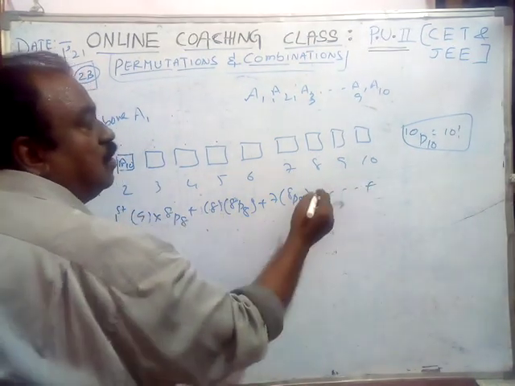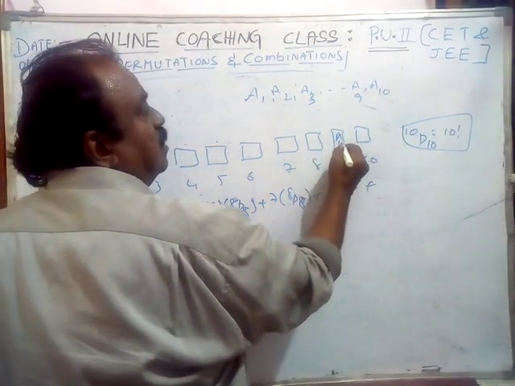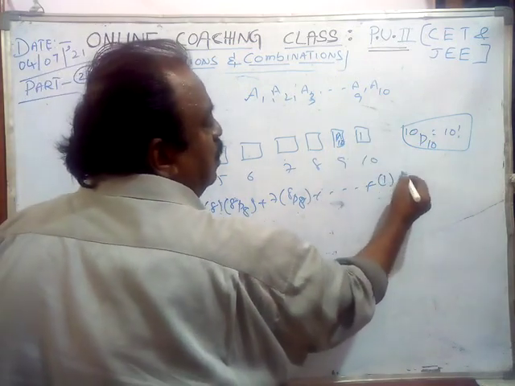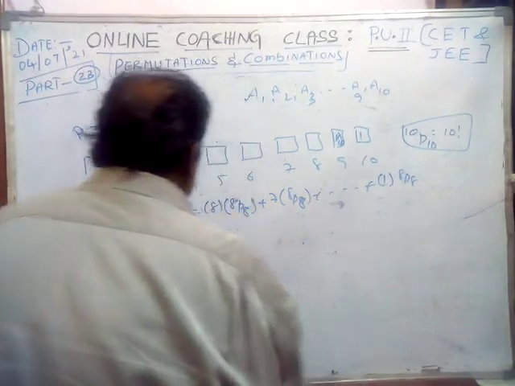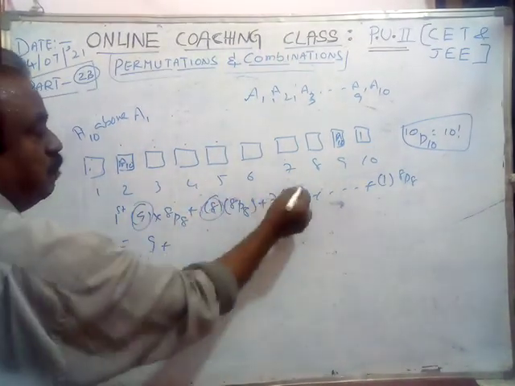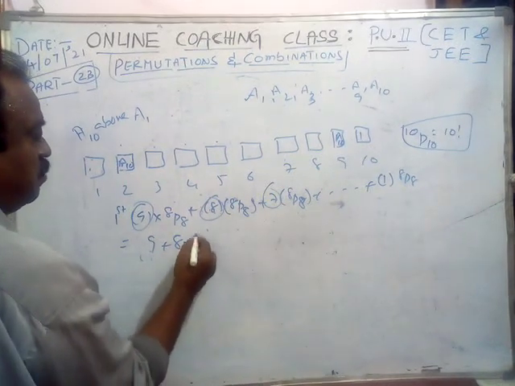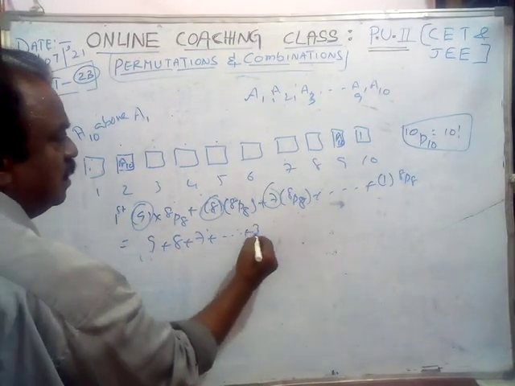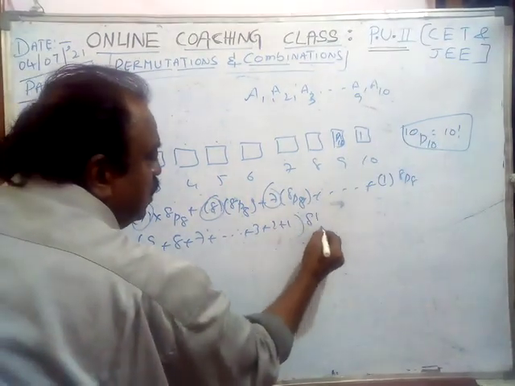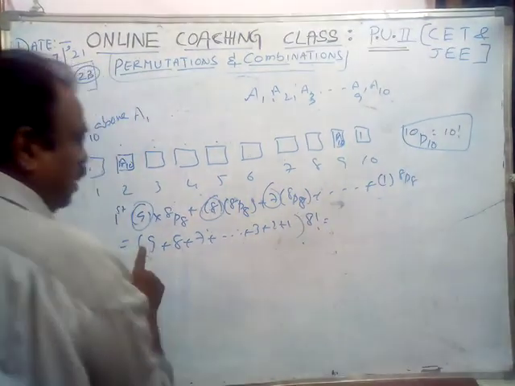At last, if A10 is there in the 9th place, only one way is there. Only one. Okay? Will you agree? So it is 9 plus 8 plus 7 plus like this, 8 plus 7 plus dash and dash, 3 plus 2 plus 1, into 8P8. That means 8 factorial. Okay?